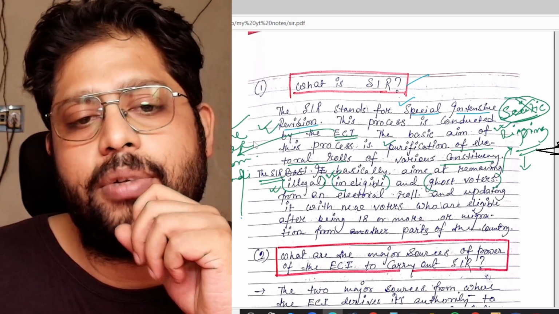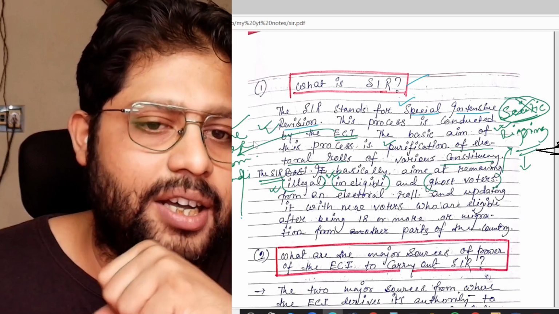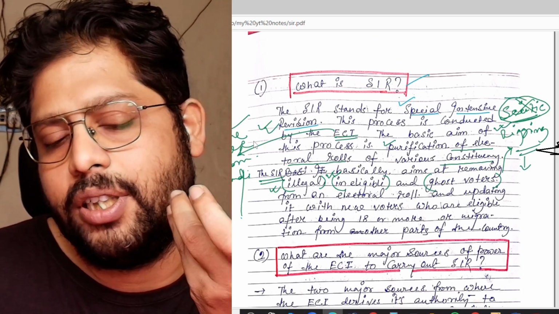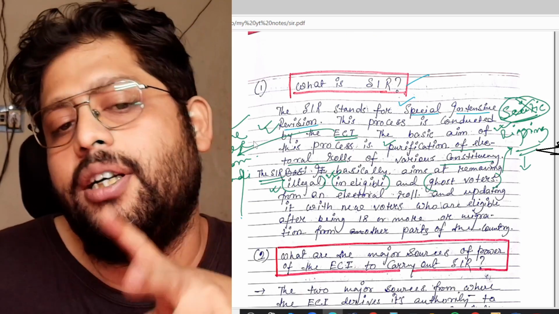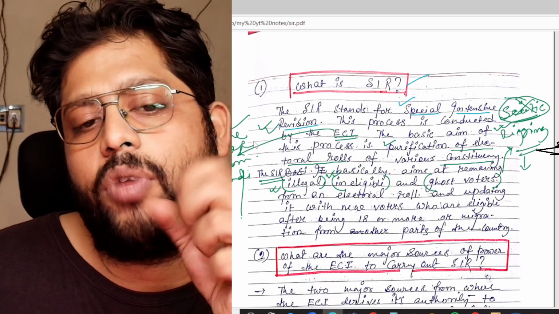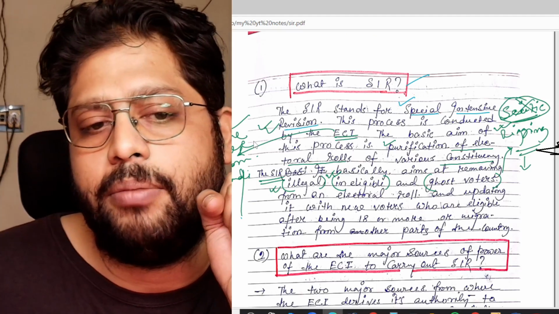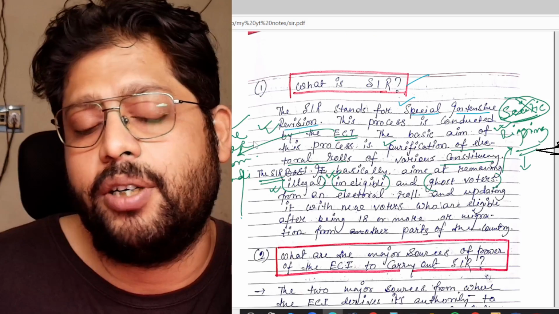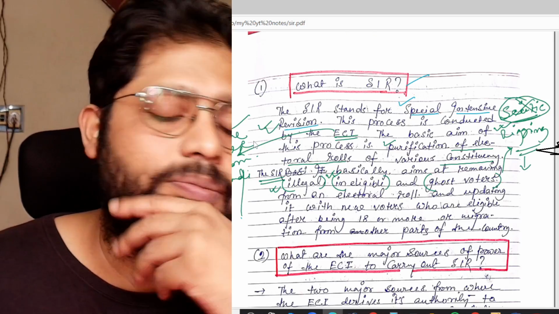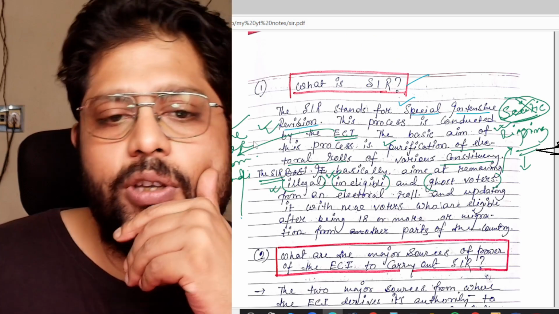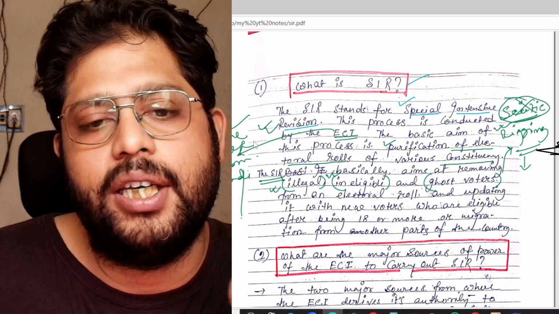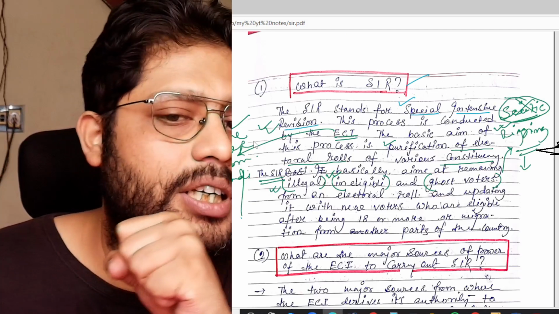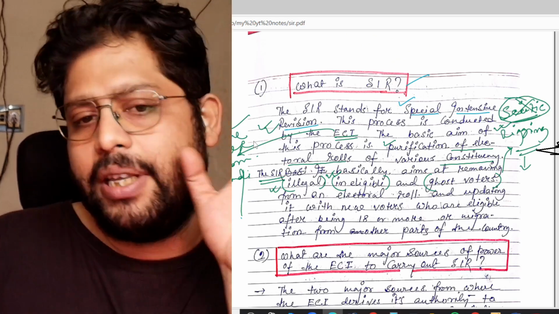Illegal voters means sometimes people who come from Bangladesh or other countries to India also get voting rights, because fraudulently many political parties get them the EPIC, the voter ID card, and get their names registered in the electoral roll of a particular constituency. So they are also illegal voters. In this way the voters are categorized: illegal, ineligible, ghost voters, etc. And the SIR is actually aiming at removing their names from the electoral rolls. So this is the basic objective.